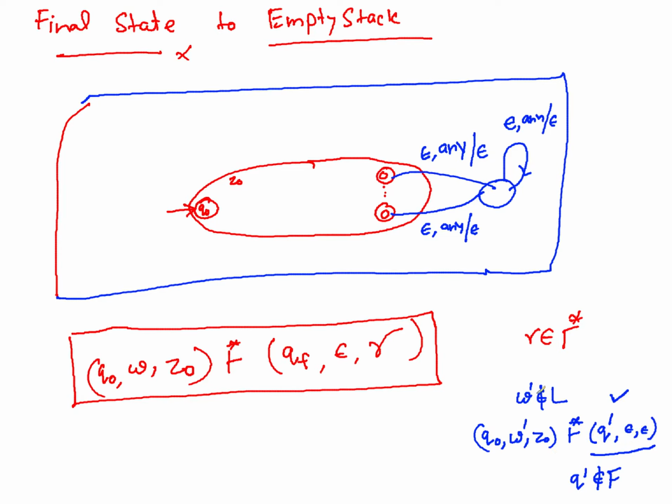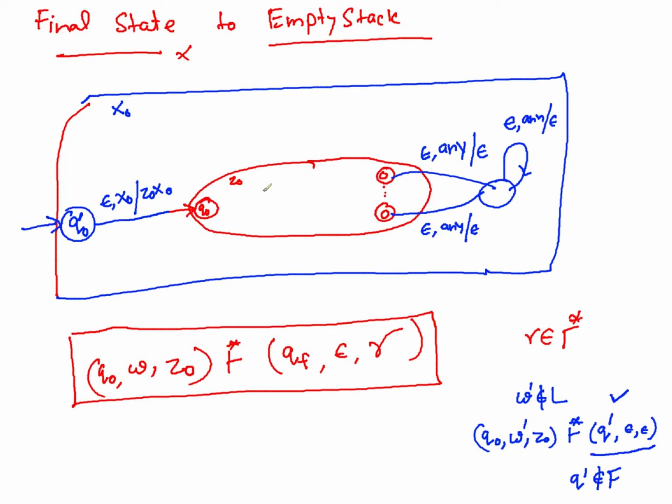So to prevent accepting such strings by accident, we add another level of stack symbol below whatever the stack symbol of the inner machine was, just like previously. We create a new start state Q0 dash, and say that the stack symbol for this bigger machine is X0, and without consuming anything, when we see X0 we have Z0 X0. So now even if you accidentally empty your stack for the inner machine, X0 is still there, so you are not accepting it.